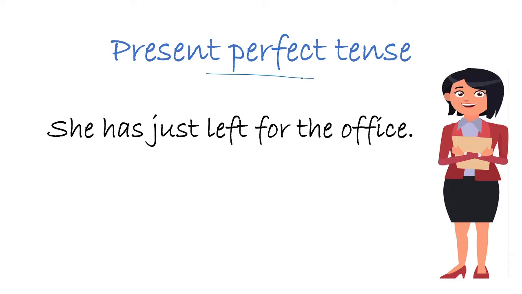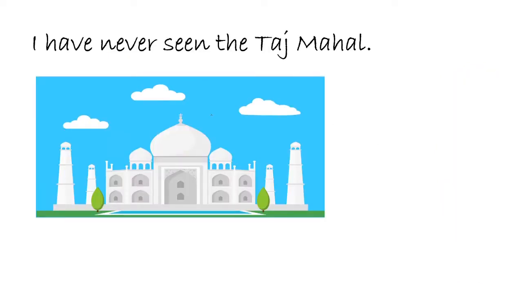So present perfect tense is generally used to denote an action that has just been completed but is still connected with the present. So she has just left for the office. So words like just, never, yet, recently, lately, etc. are used to show the link between the past and the present. So she has just left for the office. So this shows that even though the action is completed, it is still connected with the present. And then, I have never seen the Taj Mahal. So the word never here shows that this is a present perfect tense.